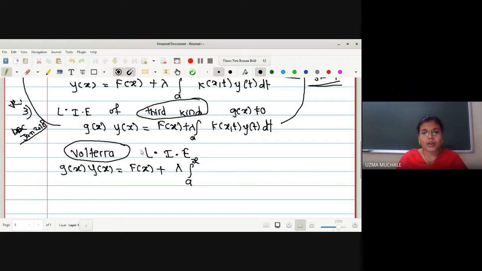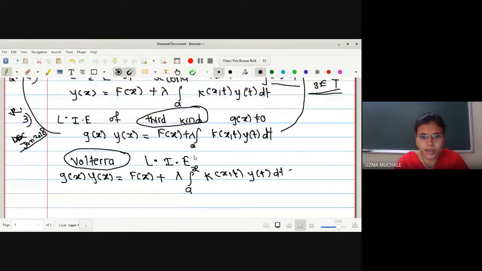No doubt, after solving the examples and coming to our paper, you can understand why this is introduced. Okay. So here it is k of x t, y of t dt. So here we have the general type of Volterra linear integral equation. What is the case here? The upper limit should be variable. The rest of the kinds will be the same.